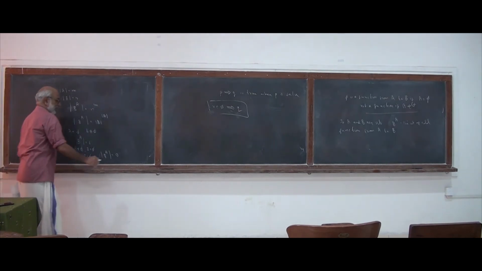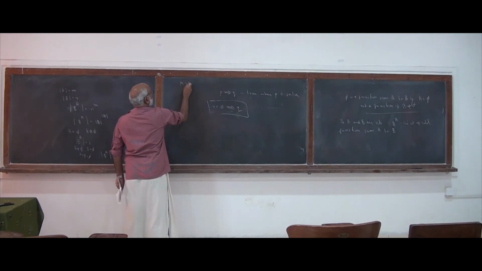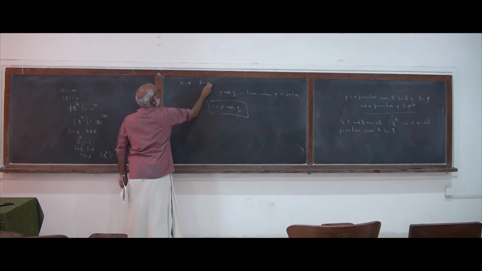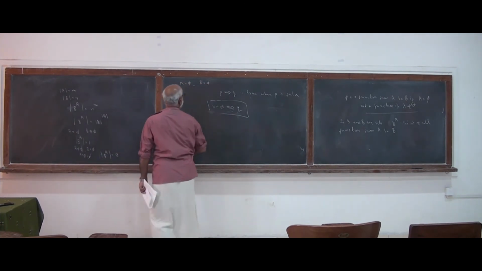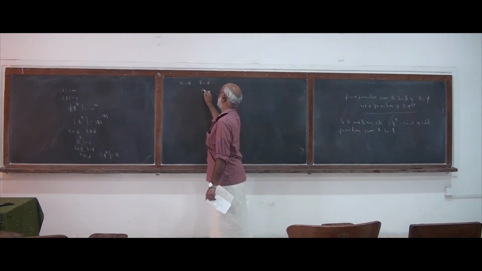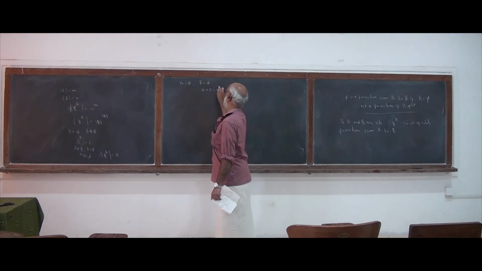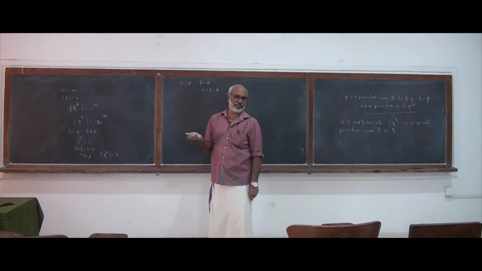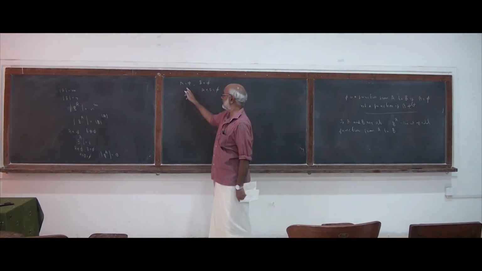And what if A is equal to the empty set and B is also equal to the empty set? Then what is A cross B? Empty set, and there is only one relation, and that relation is a function because A is empty.